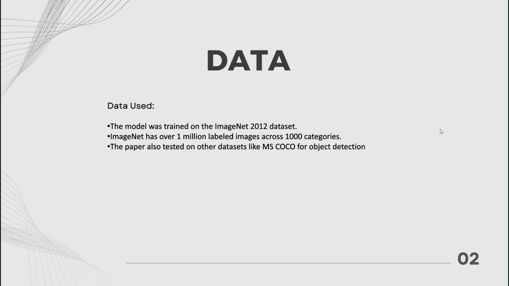So let's go to the next slide, which is the data. The authors trained and tested their models mainly on the ImageNet dataset, which is one of the largest and the most popular datasets in the computer vision sector. ImageNet contains over 1 million images spread across 1,000 different categories like animals, vehicles, and everyday objects, etc. Because of its size and the variety, ImageNet is a standard benchmark to test image classification models.